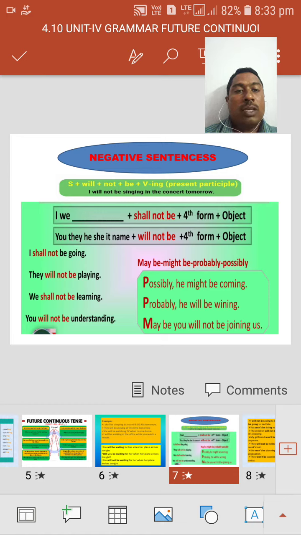Negative sentences. Negative means using the not. Here we have the structure of a negative sentence: subject plus shall or will plus not plus be plus V4 present participle.